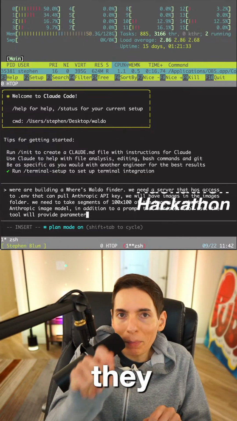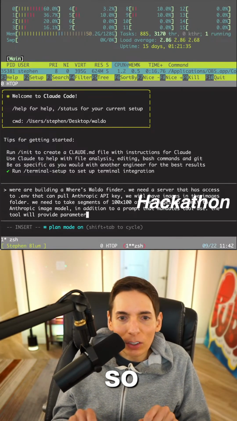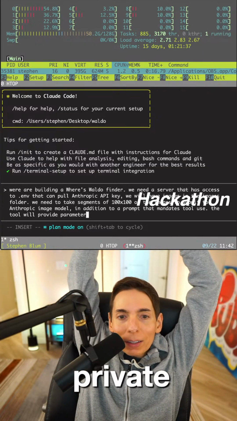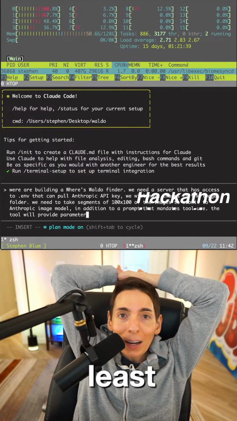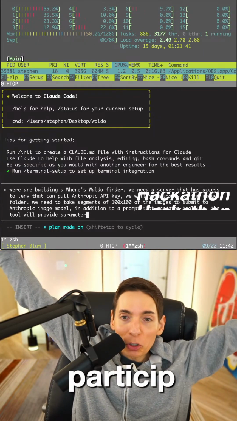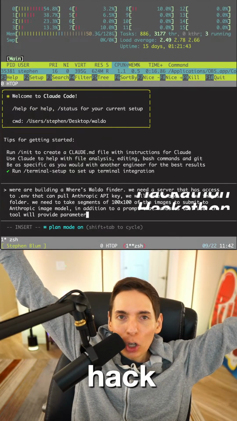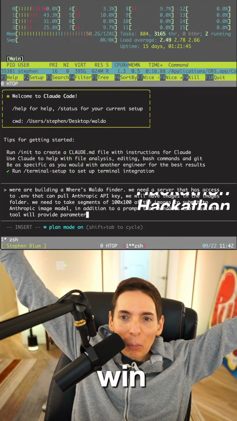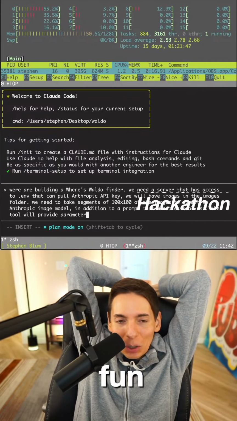They cannot manually edit the code. So it's a private hack. But you know what? I'm bringing at least my side because I'm participating. I'm also a judge in the hackathon. I'm a judge, so I can't win, but I can still have fun. And that's what we're doing.